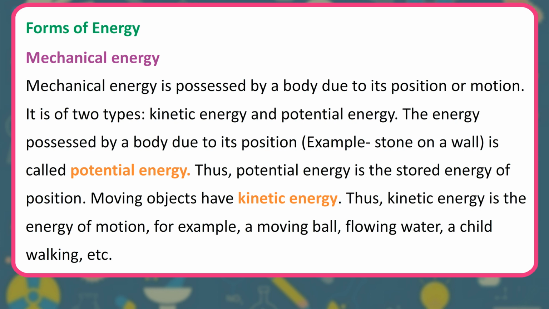Forms of energy. Mechanical energy. Mechanical energy is possessed by a body due to its position or motion. It is of two types: kinetic energy and potential energy. The energy possessed by a body due to its position, example stone on a wall, is called potential energy. Thus, potential energy is the stored energy of position. Moving objects have kinetic energy. Thus, kinetic energy is the energy of motion. For example, a moving ball, flowing water, a child walking, etc.